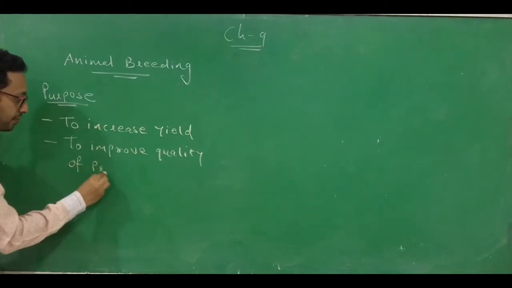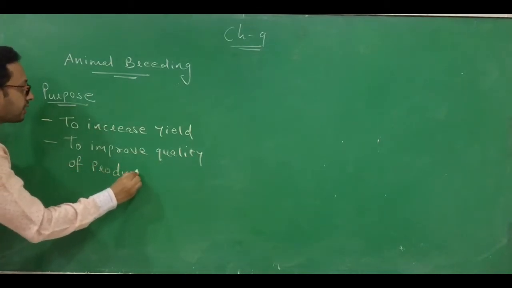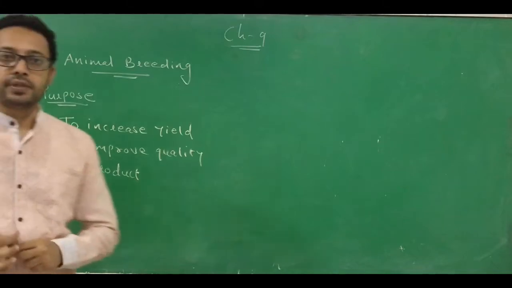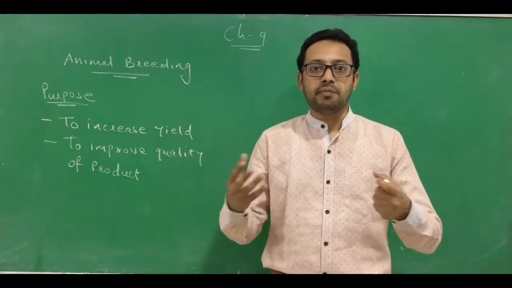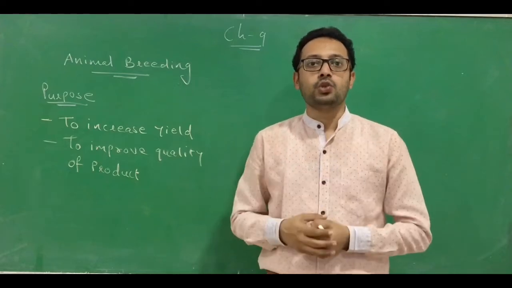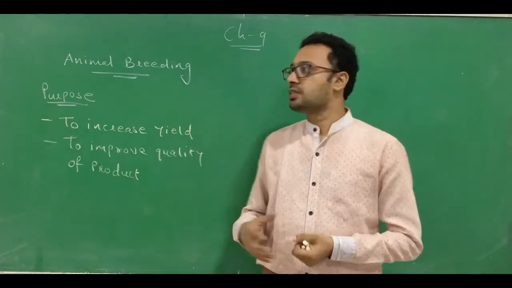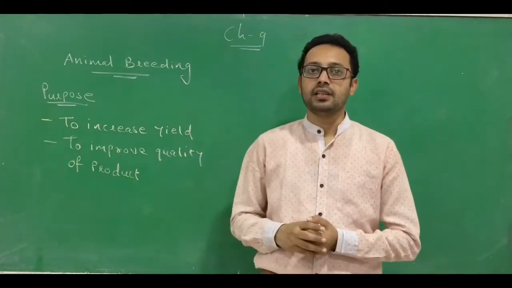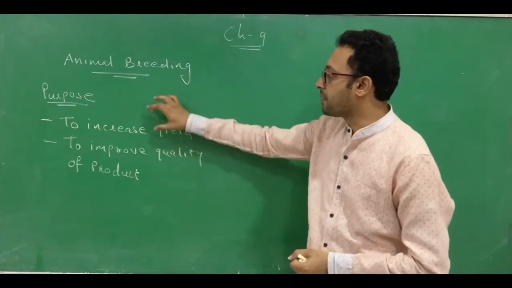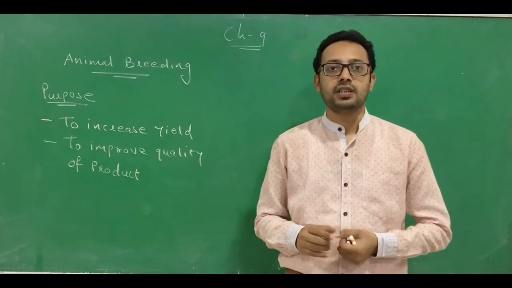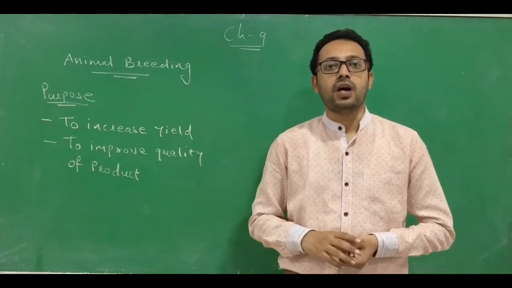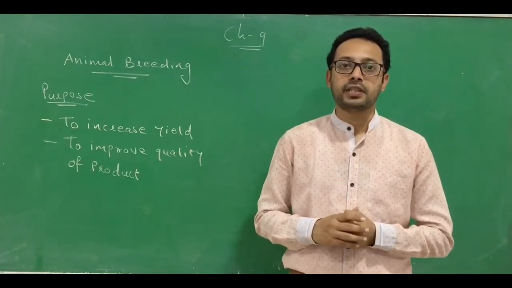These are the two purposes why we are doing animal breeding. Clear? So what is animal breeding? Animal breeding means a mating between two different superior animals. This is called animal breeding, and we perform it to increase the yield and to improve the quality of a product.